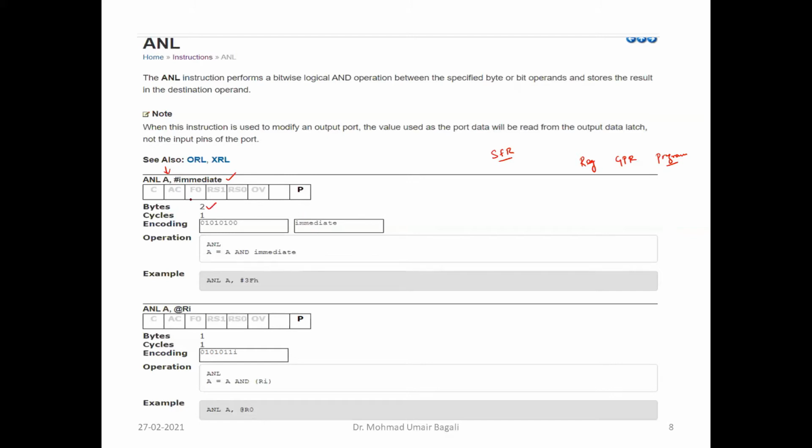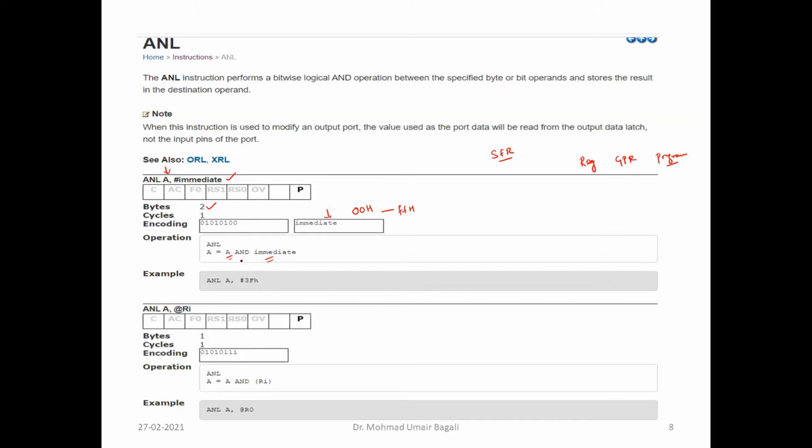Along with that instruction, an immediate value will be stored in the program memory. And it is 2 bytes. Now out of the 2 bytes, 1 byte will be reserved to hold the immediate value. Since only 8 bits are reserved, the minimum immediate value is 00H, and the maximum immediate value is FFH. Beyond that, you cannot store the immediate value. And what is the operation? It will take the accumulator content and the immediate value, and do the logical AND operation.